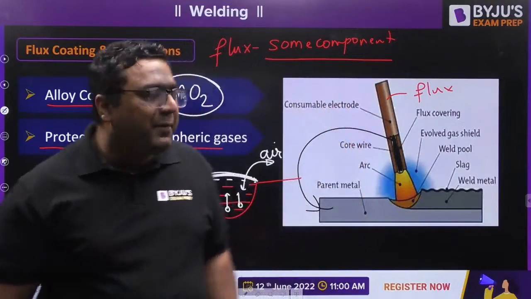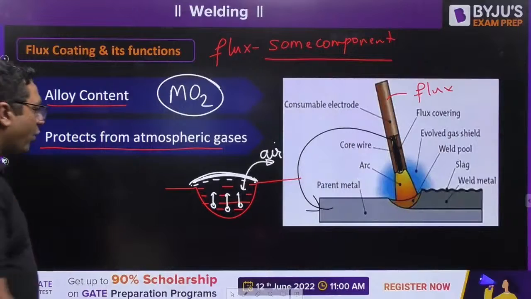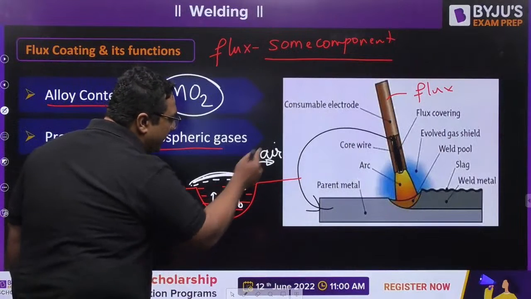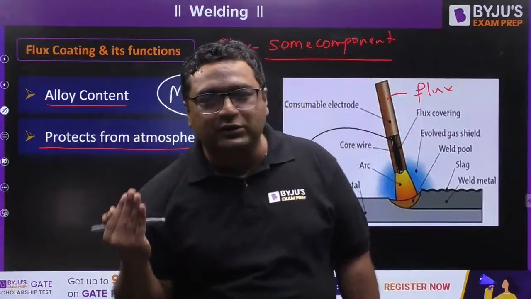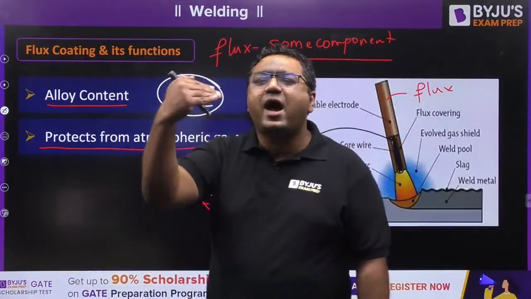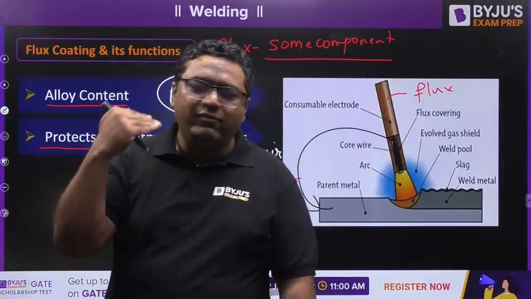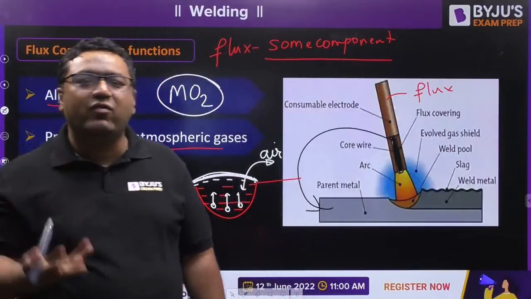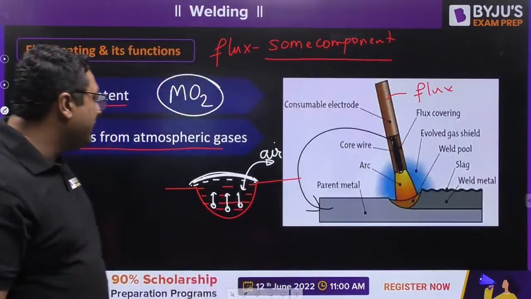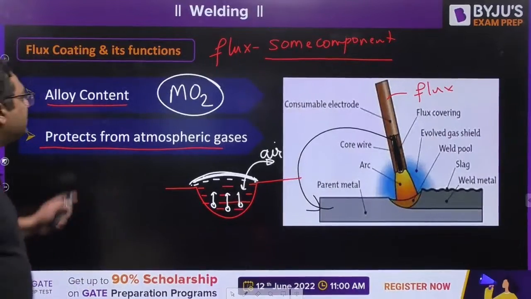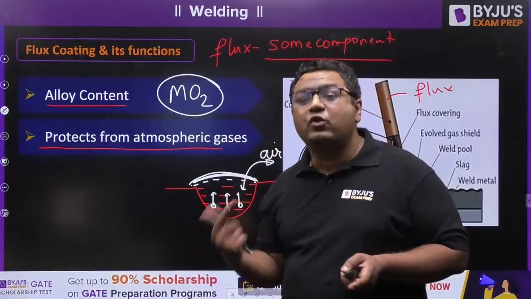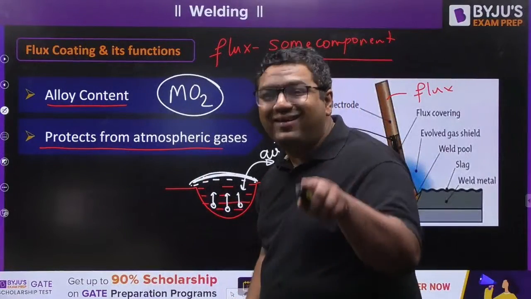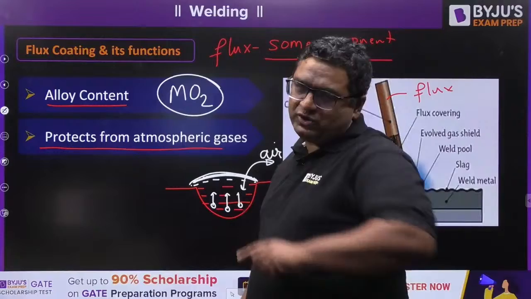That is why we are not allowing our molten metal to be in contact with such air, so that it does not see the oxygen. If it does not have direct contact with the oxygen, it will not get converted into metal oxides. So that is the second function of this flux coating. This function will always remain. If flux would not be there, we would be using inert gases, like Kevin was telling us.